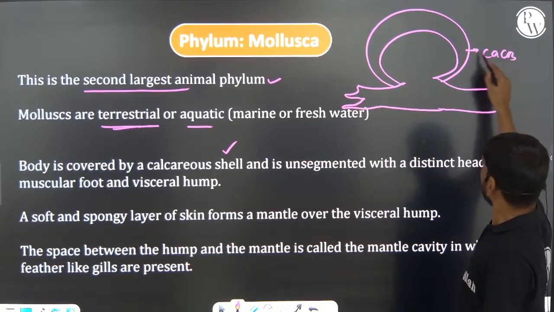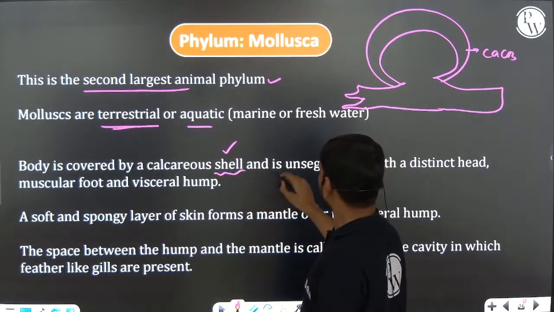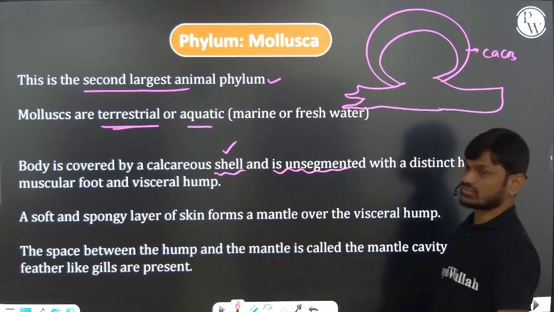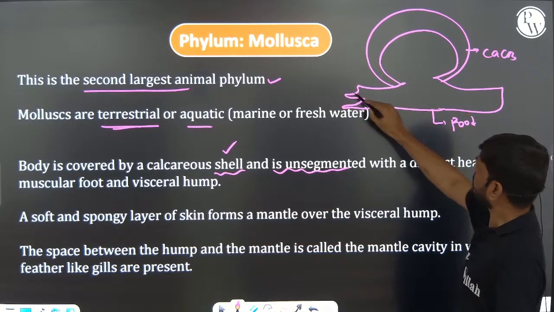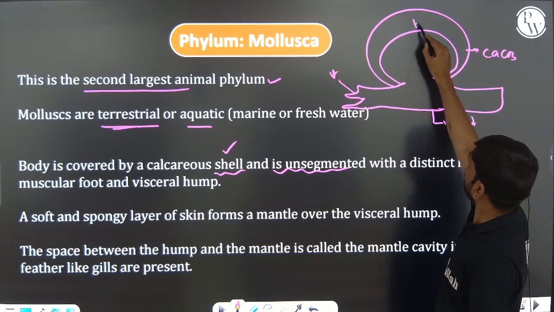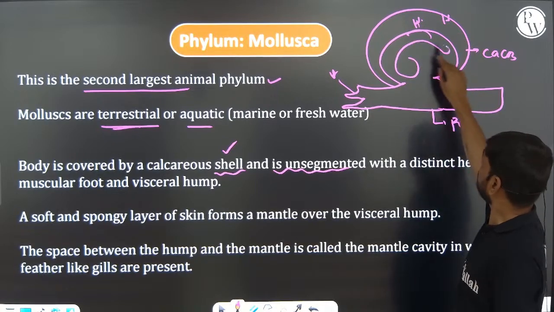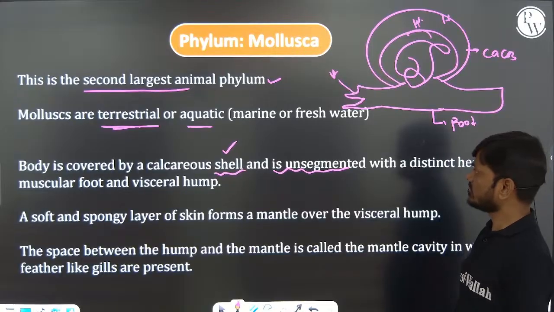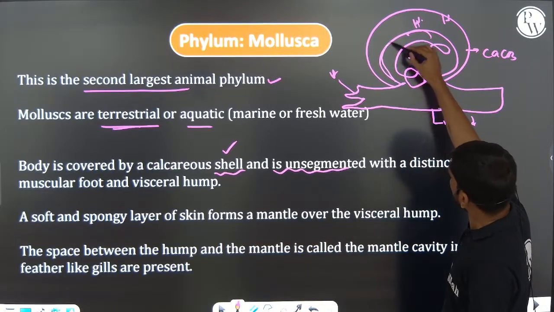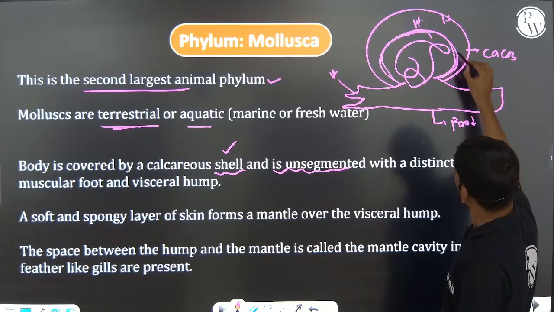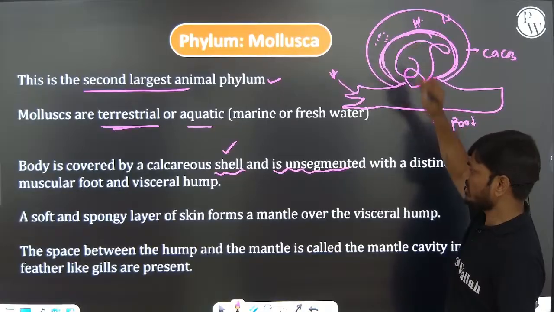Calcium carbonate shell present, right? So the body is divided into three parts: muscular foot, head, and visceral hump. This is the visceral hump, where visceral organs are present. A spongy layer, you can see, is called the mantle layer. This mantle layer secretes the calcium carbonate shell.